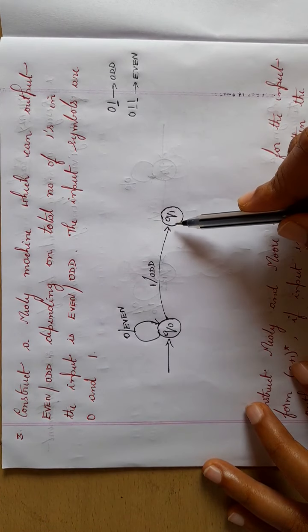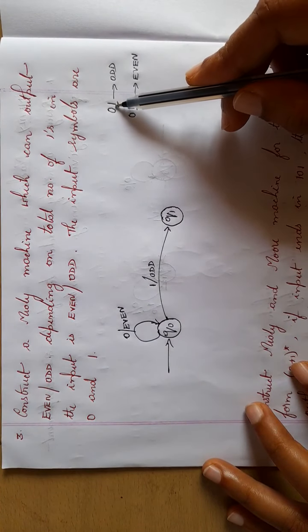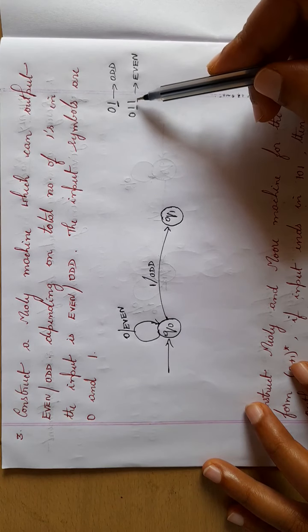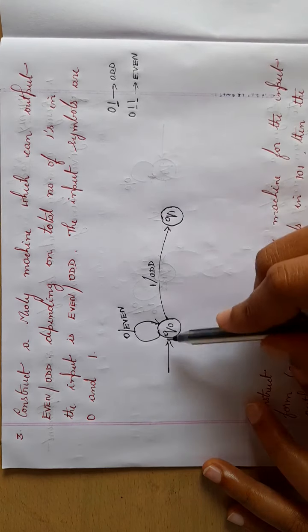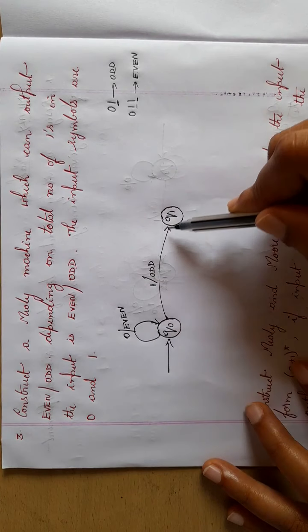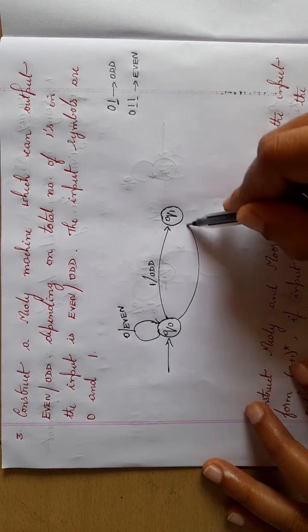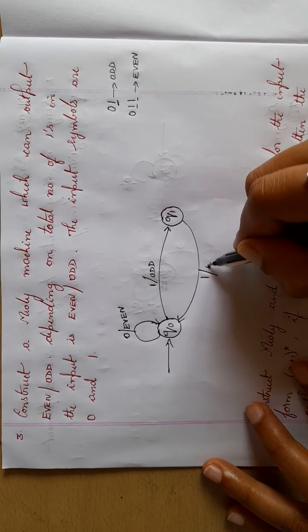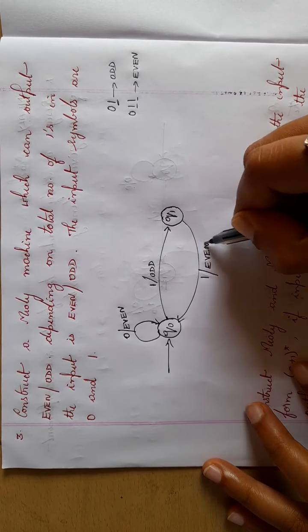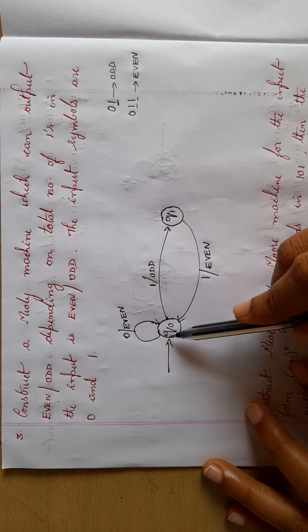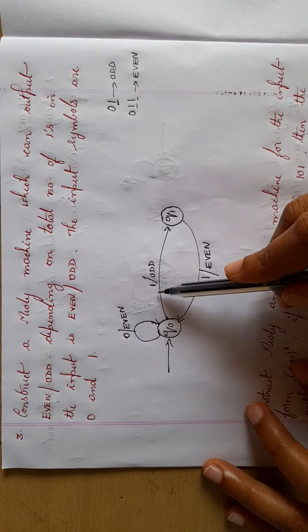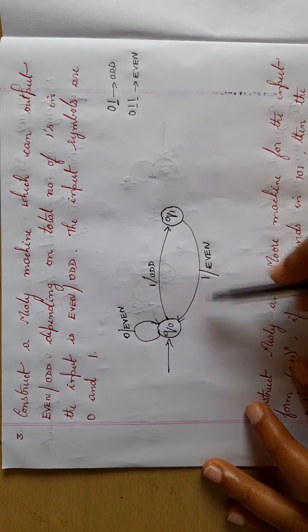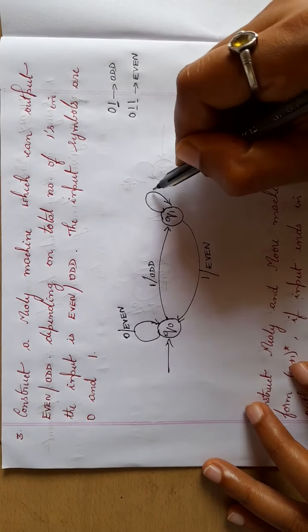From Q1, the first 1 is done. If I read one more 1, then what happens? It becomes even. So from Q0, I have read 1, and when I read one more 1, it will change to even. From Q0, I don't have any restrictions on 0. So 0 and 1 is done.